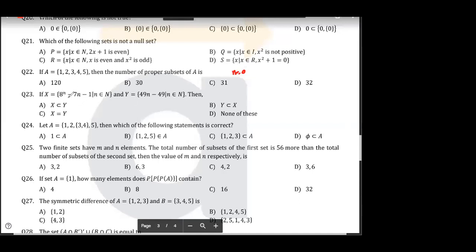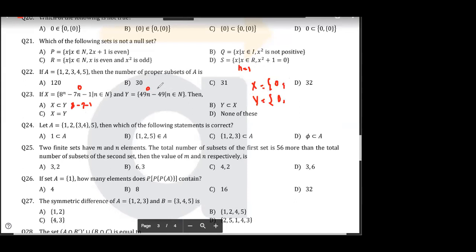Natural number. n is natural. Okay, sorry. So let's start with n is equal to 1 then. N is equal to 1, right? So n is equal to 1. Then it will be what? 8 minus 7, 1. 0. This is 0. And this is what? This is also 0. So x is 0, y is 0. Let's start, right? So it is 0, 0.